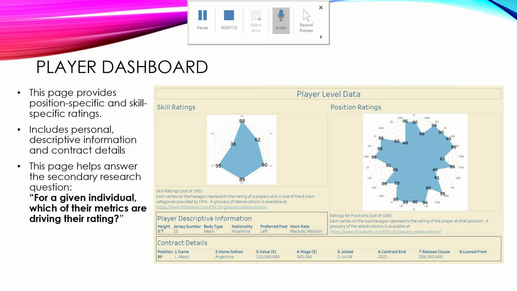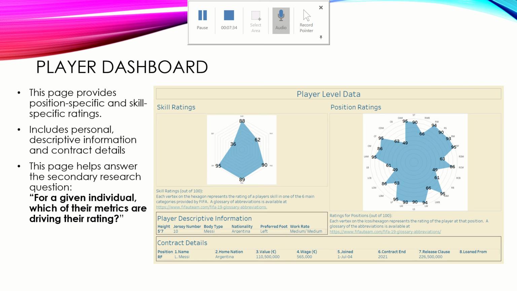Similarly, on the right, we also see a radar chart for position ratings. Now that's a score out of 100 for how good a player is at a given position. Now Messi is quite good. He's the highest rated player in the game and in the world because he actually has incredibly high ratings in 16 of the 26 positions that are available.